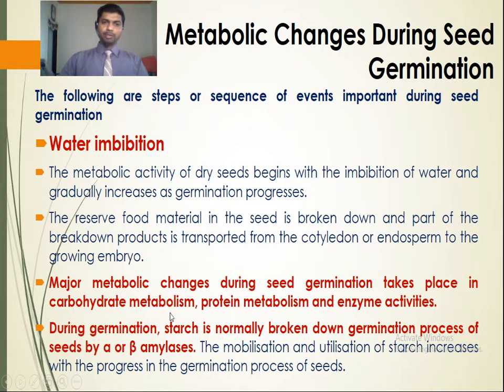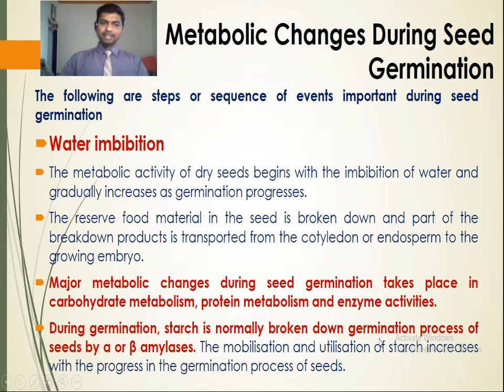The major metabolic changes during seed germination take place in carbohydrate metabolism, protein metabolism, and enzyme activities. These are the metabolisms we are going to study. What happens to the carbohydrates, proteins, and fats, and what are the enzyme activities? During germination, starch is normally broken down by the enzyme alpha or beta amylase.